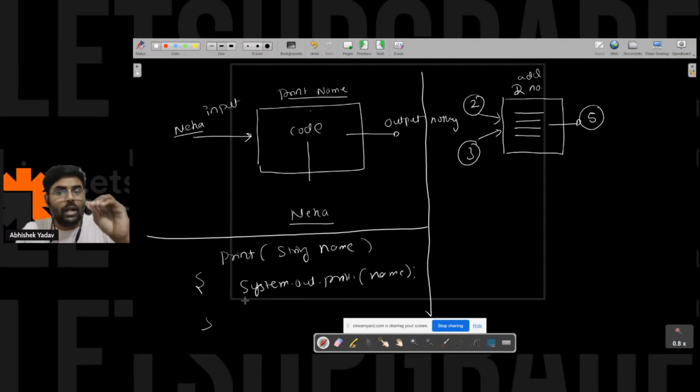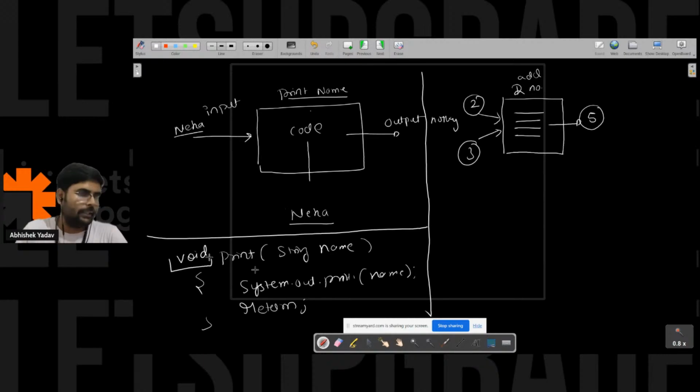So when you have to return nothing, then you write the keyword return, and after writing the keyword return, you return nothing. And when you are returning nothing, then the return type of the function will be void.